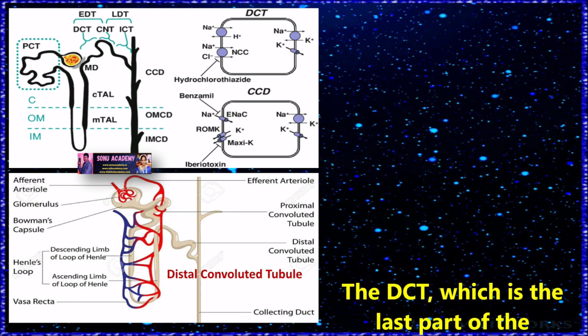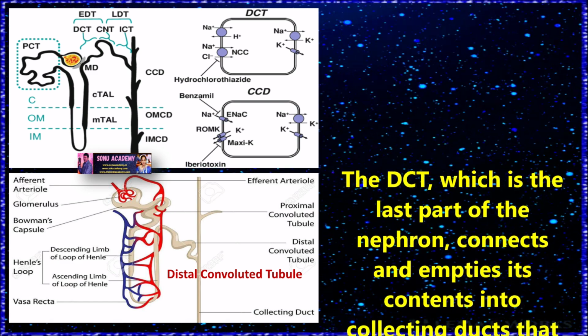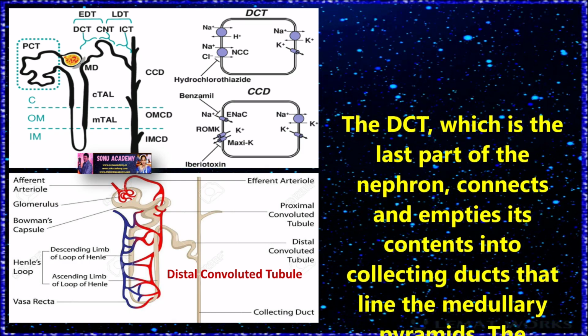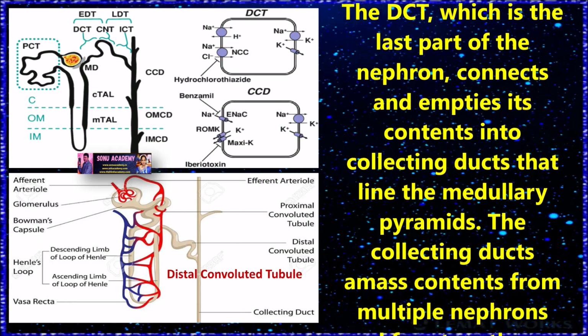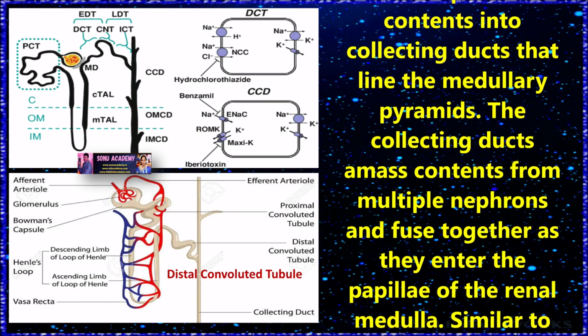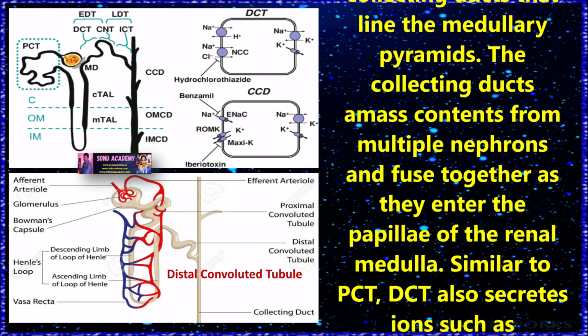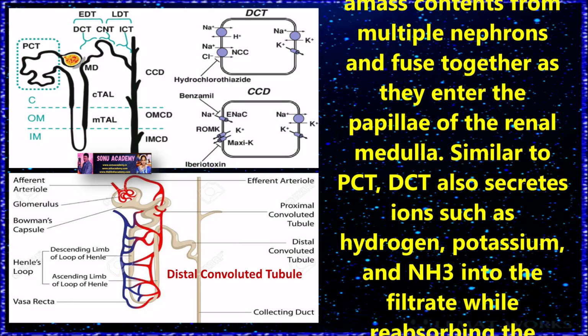Children, now let us discuss about distal convoluted tubule, DCT. The DCT, which is the last part of the nephron, connects and empties its contents into collecting ducts that line the medullary pyramids. The collecting duct collects contents from multiple nephrons and fuses together as they enter the papilla of the renal medulla.